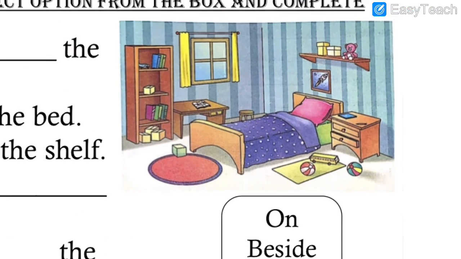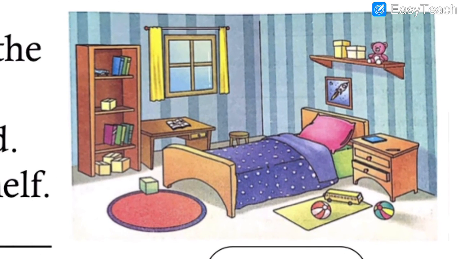So let us look at the picture properly. Let us zoom it. See, so many things you can see. The boxes are there, right? The boxes are over here. This is bookshelf. Then there is a desk over here. You will see the arrow, you will understand this is the desk. There is a teddy bear. Then what else can you see? The picture of a rocket. The yellow bus, the toy bus it is.